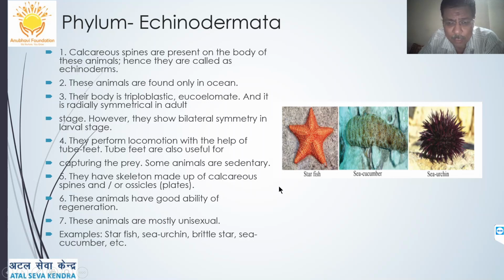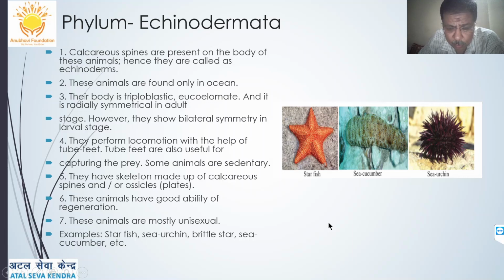However, they show bilateral symmetry in larval stages. They perform locomotion with the help of tube feet, which are also used for capturing their prey. Some animals are sedentary while most of them can move from one place to another, and their skeleton is made up of calcareous spines or ossicles. These animals have a good ability of regeneration. If the arm of the starfish gets detached, it can regenerate that arm again.